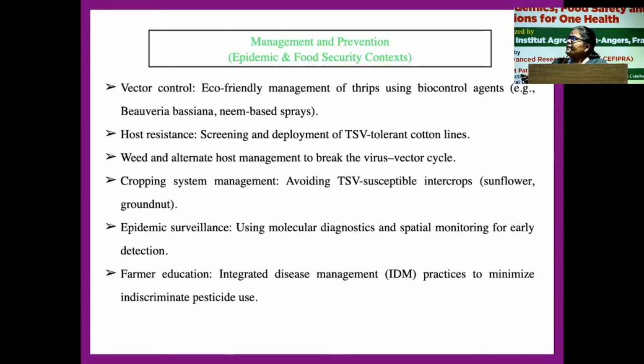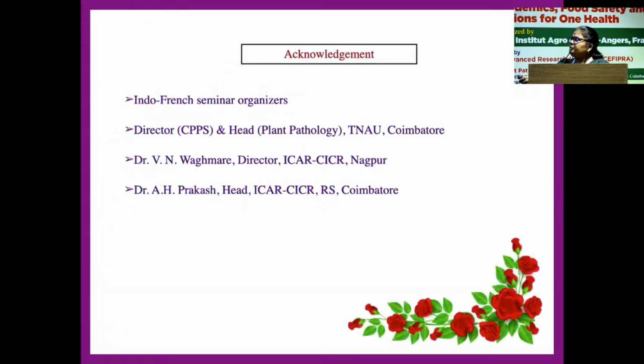For management, we have to go for vector control and host resistance, as I was saying in the talk. We also have to go for epidemic surveillance, with proper spatial monitoring for early detection. And we have to educate the farmers regarding disease management, particularly integrated management, to motivate them to reduce the use of insecticide and rather go for neem-based products for control of the pest, the thrips.